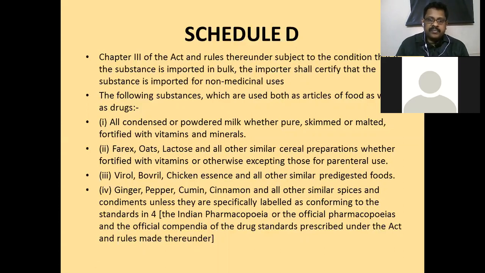And Viral, Bovril, chicken essence, and all other similar pre-digested foods of bovine origin or chicken origin, those non-vegetarian foods which are pre-digested in any form, if imported, should not be used for medical purposes. Preparations containing ginger, pepper, cumin, and cinnamon are also listed like that. If these preparations have standards as prescribed by the Indian Pharmacopoeia, they will be allowed for importing. Otherwise, they are not. So that is Schedule D.